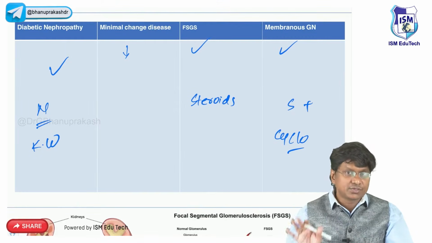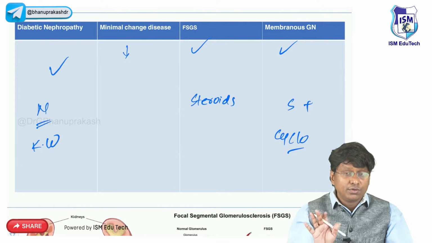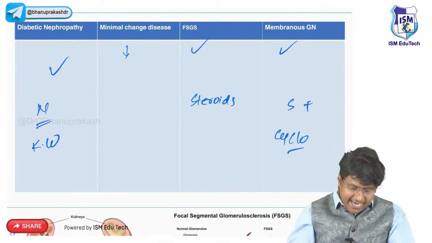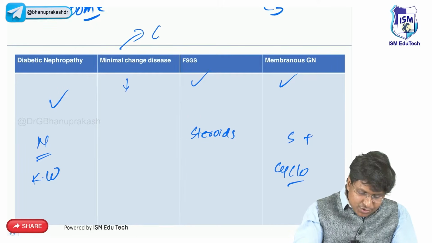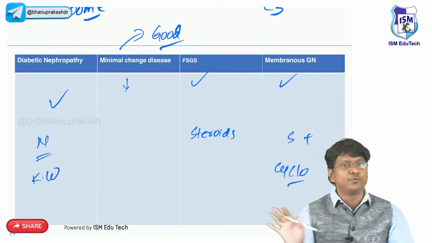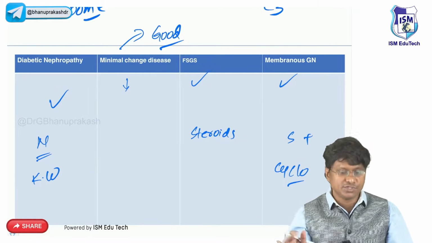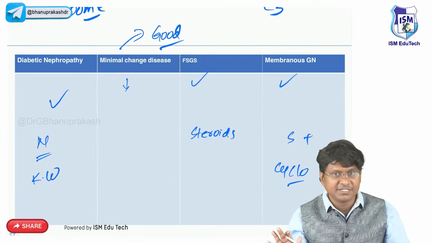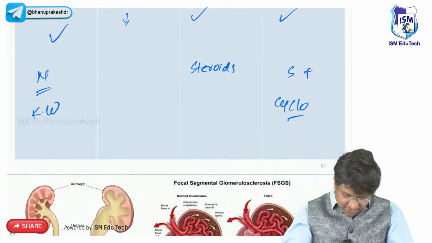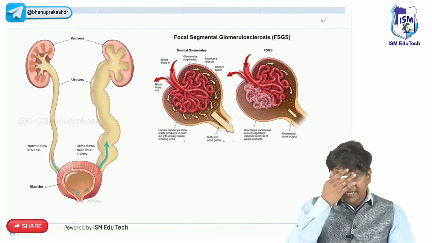Okay, so with this, we are done with the topic related to nephrotic syndrome. For patients with minimal change disease, you have to remember one important point: they have a good prognosis, right? A very good prognosis in patients with minimal change disease. So with this, we are done with nephrotic syndrome.